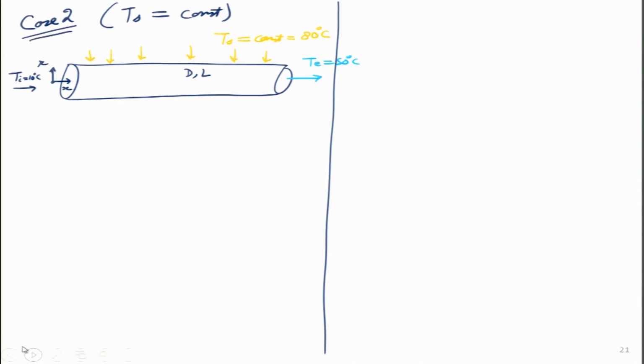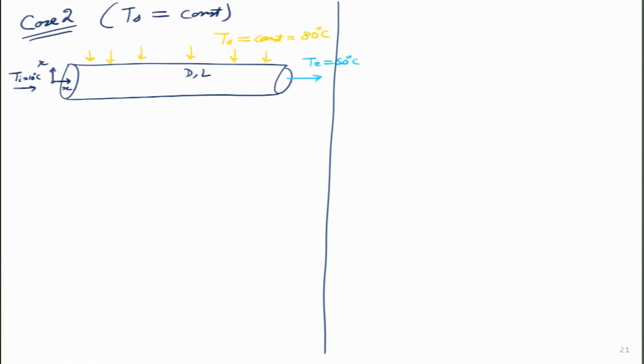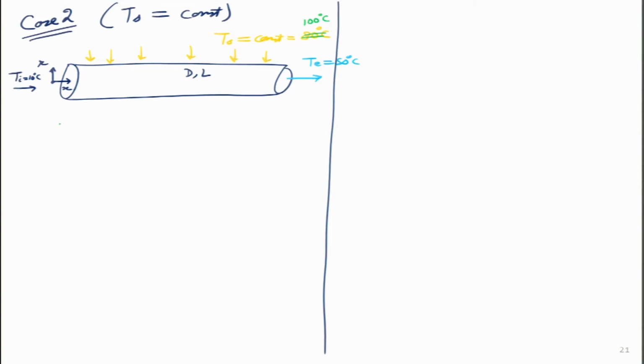So, if steam is condensing on top of this particular pipe, then I will modify the temperature over here. Let me not make it 80 degrees, I will make it 100 degrees. So, steam condenses at 100 degrees when the pressure is 1 atmosphere. If we have that condensation taking place on top of the copper tube, then the whole tube, the starting part, middle part, end part, throughout the temperature will be 100 degrees on the outside because there the steam is condensing, which means I can draw the temperature profile in this case also.